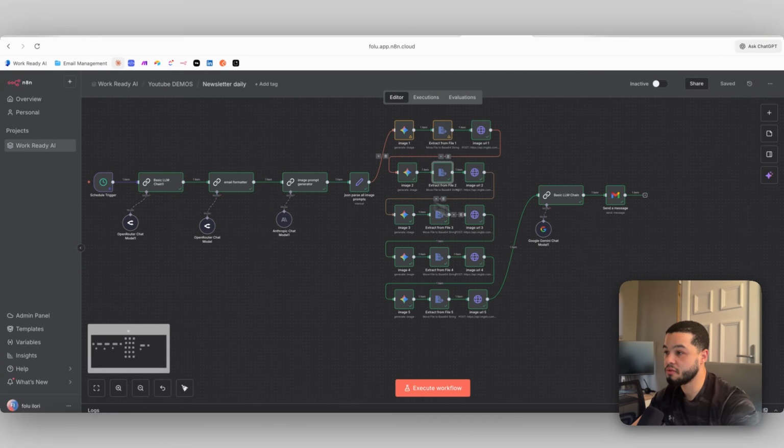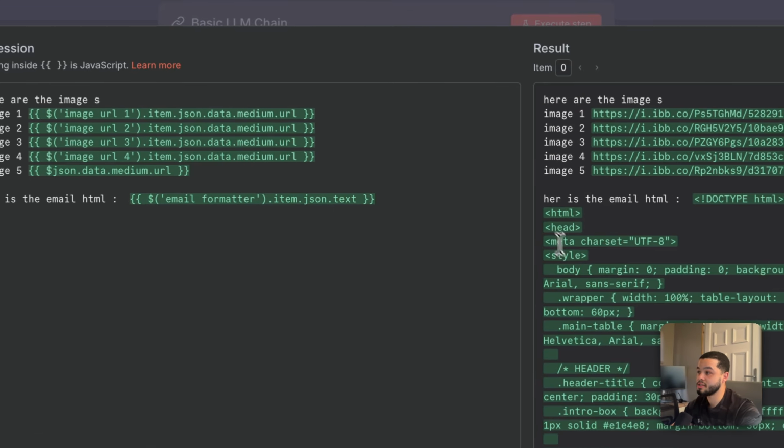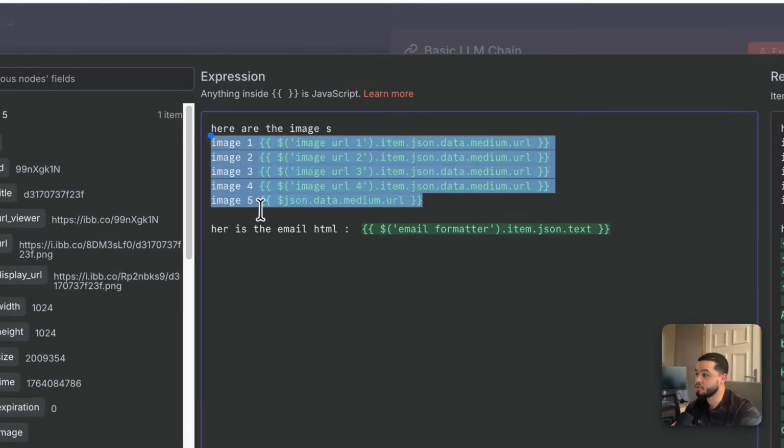After we create that 5 times, then we're going to come up here and we're going to make another AI node. And in this node, we are going to use it to input them images into the email format that we have. So you can see up here in the user message, I say, here is the images, and we give it image 1, image 2, image 3, image 4, and image 5.